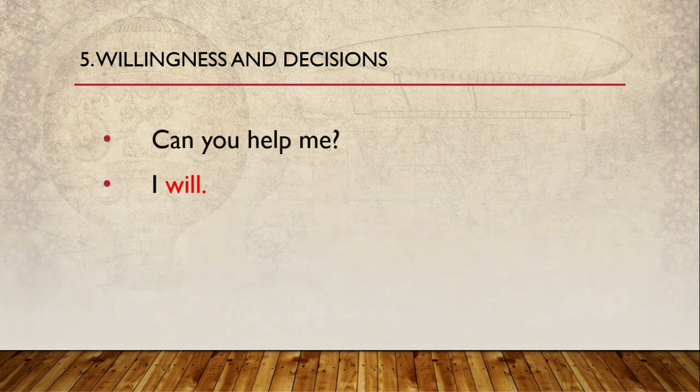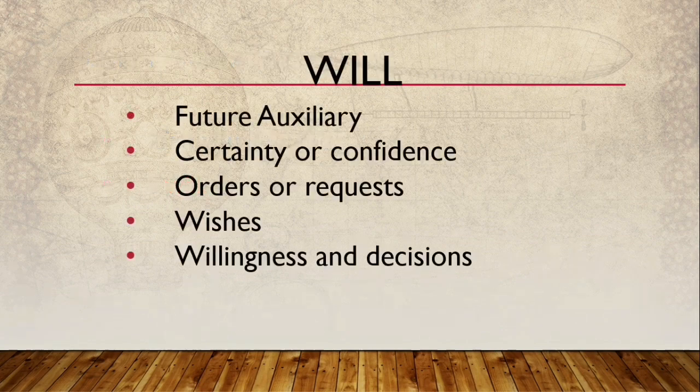Somebody asks you this question and you say, yes, I will. This is your willingness, that you are sure and you are going to help them. Alright guys, so these are what we have talked about for will: future auxiliary, certainty or confidence, order or request, wishes, and willingness and decision.